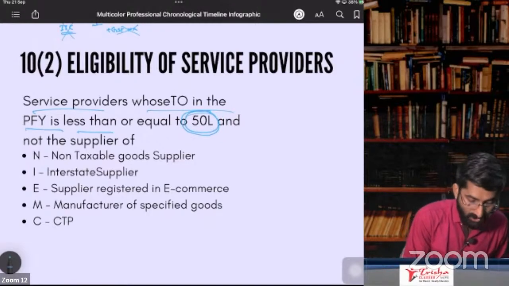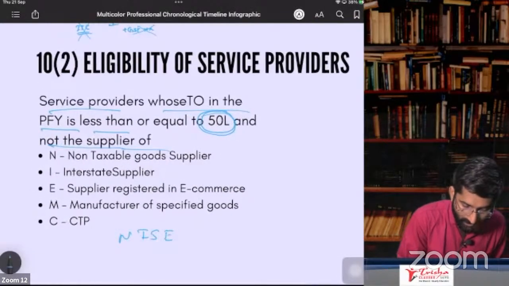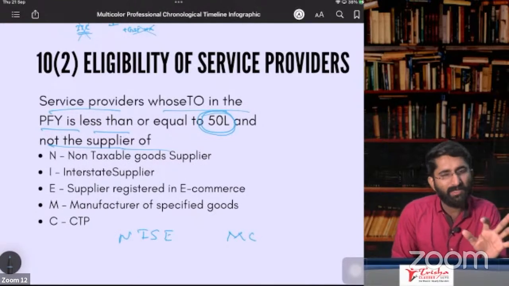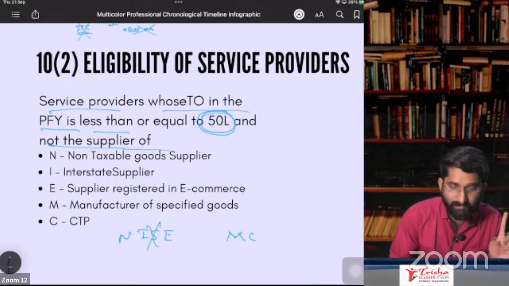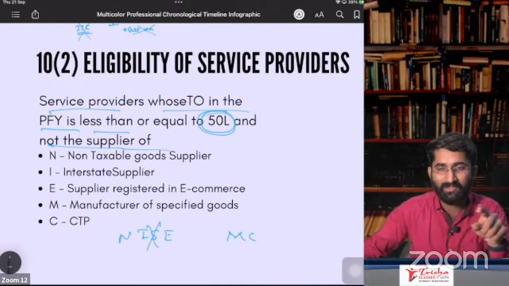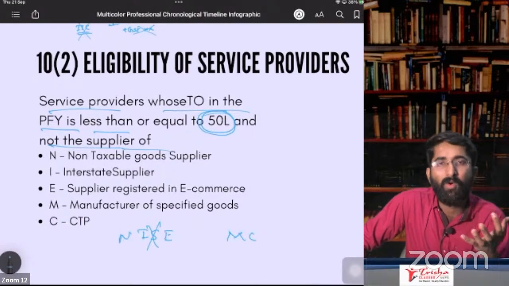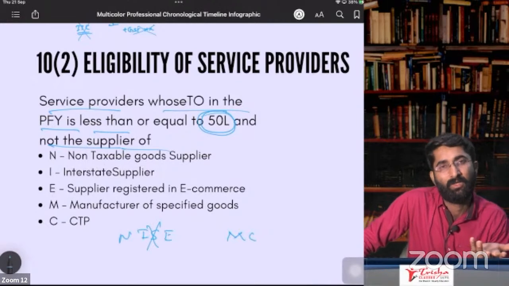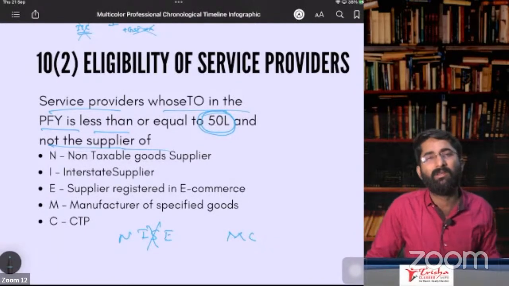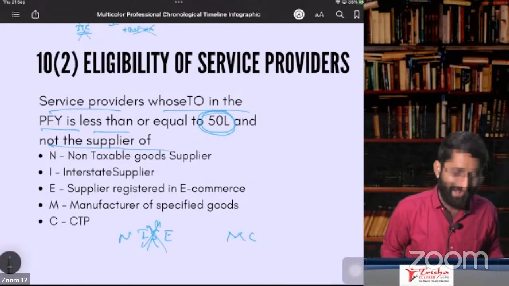A service provider whose turnover in the preceding financial year is less than or equal to 50 lakhs and is not the supplier of, see again, NICE MC it is. Same thing, but one change. What is the change? This you have to delete. Remember that you have to delete. Now imagine the government is telling you, you are a service provider. You went to the government crying that, sir, composition is not available for service providers. Now the government said, okay, I'll give you composition for service providers, provided you should not be a service provider. Such a joke. This should not happen.